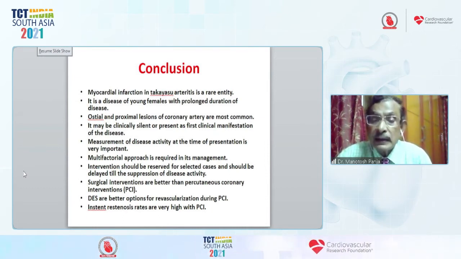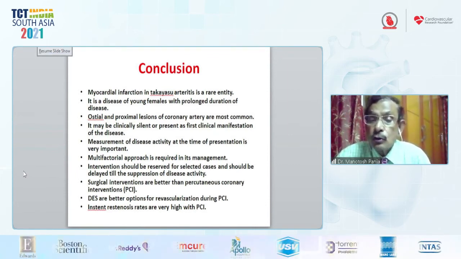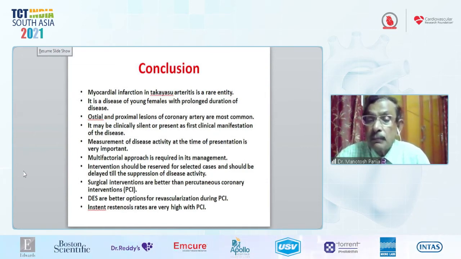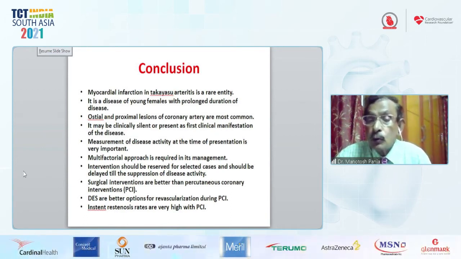But to prevent restenosis, we use 60 milligrams of steroid initially along with methotrexate 50 milligrams. After 6 months we continue the methotrexate, and the steroid continues at lower doses, up to 5 milligrams up to 1 year. So we have got an appreciable result. 8 patients are doing well at 5 years follow-up, and only 2 cases of restenosis.